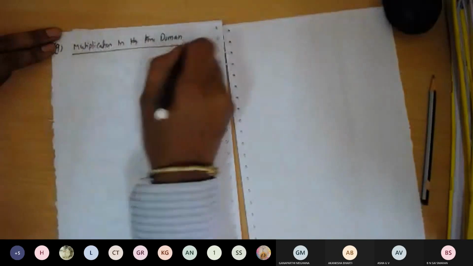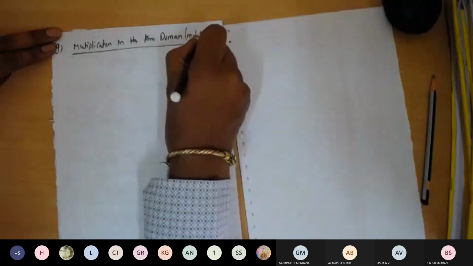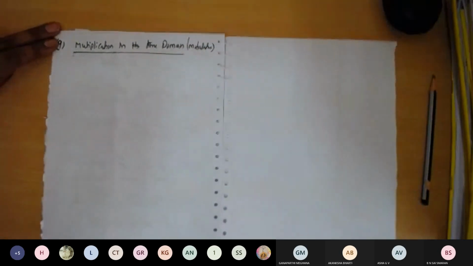The convolution in the frequency domain. So multiplication is also nothing but a modulation. Multiplication is also nothing but the modulation. So we can perform the modulation of the signal in the time domain. We can do it here.